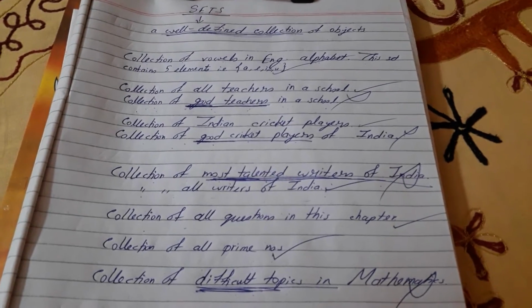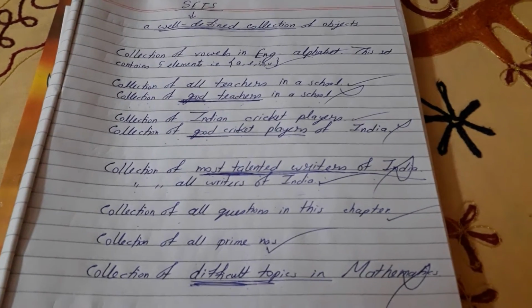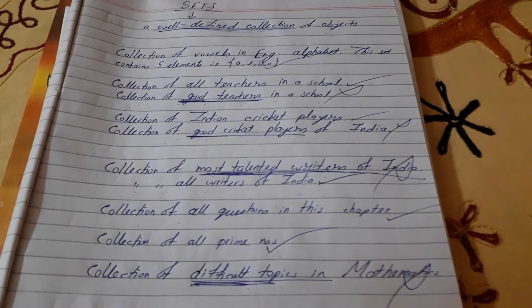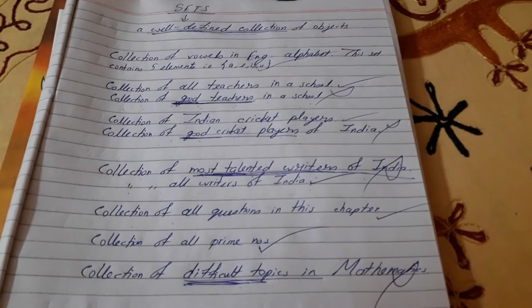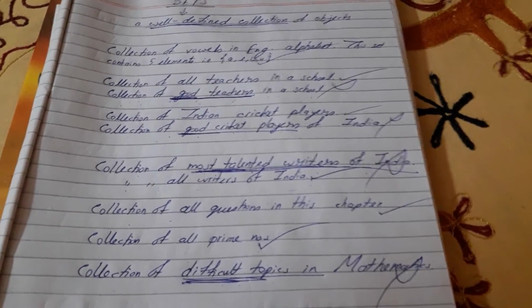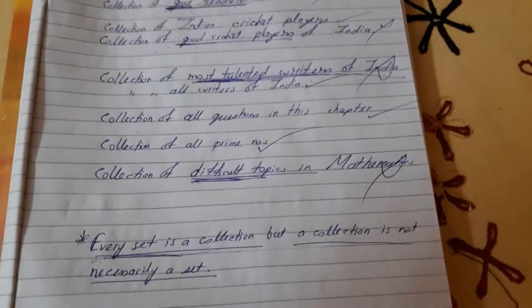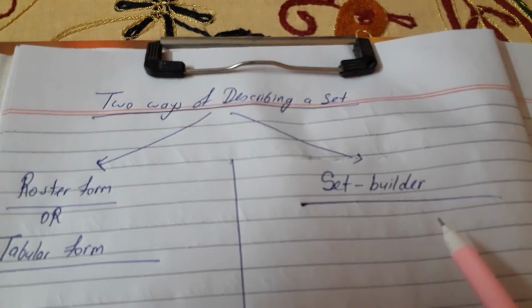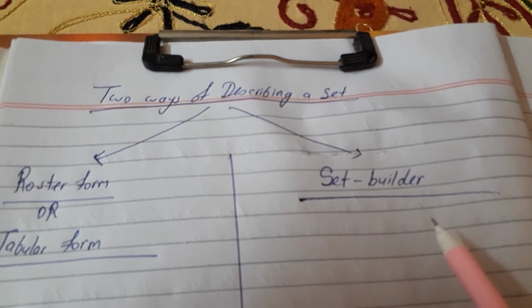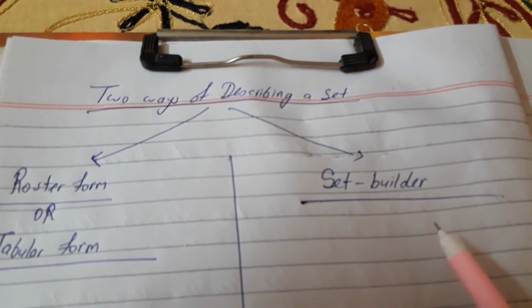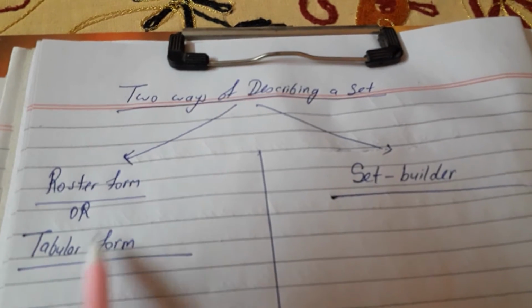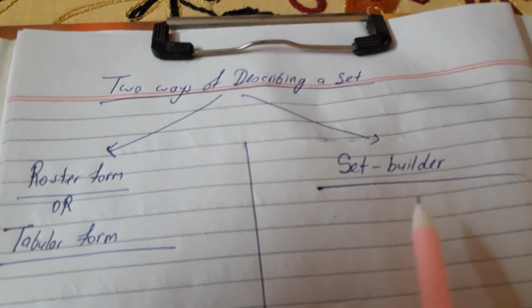You know the meaning of collection, but most students are confused about the meaning of well defined collection. So this is all about the concept of well defined collection. I think you have understood. Now see, there are two ways of describing a set. You can write a set in two ways. One is roster form or tabular form, and the other one is set builder form.